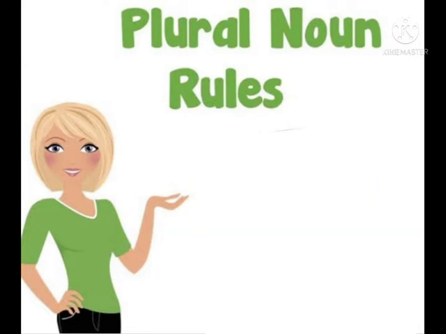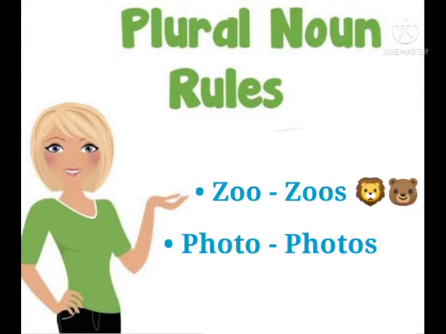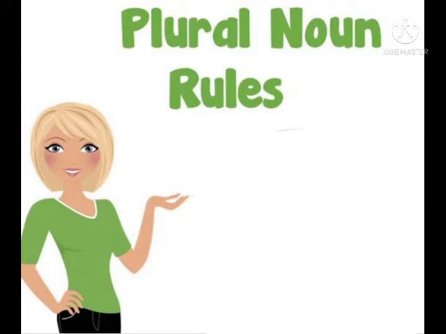Rule number 4. Some nouns which end in o form their plural by adding s. Rule number 5. Some nouns that end in f or fe form their plural by changing the f or fe to v and adding es.